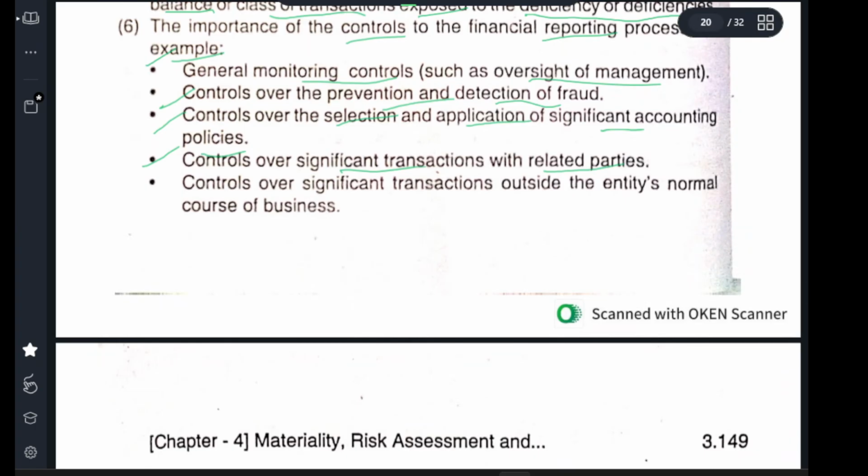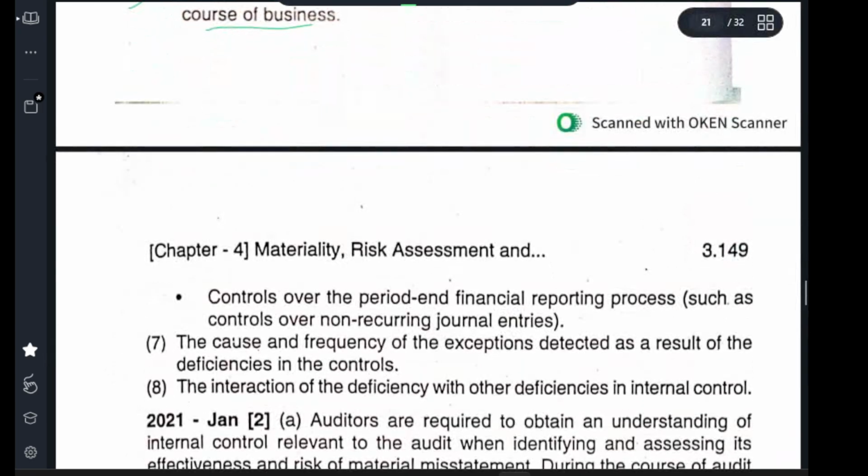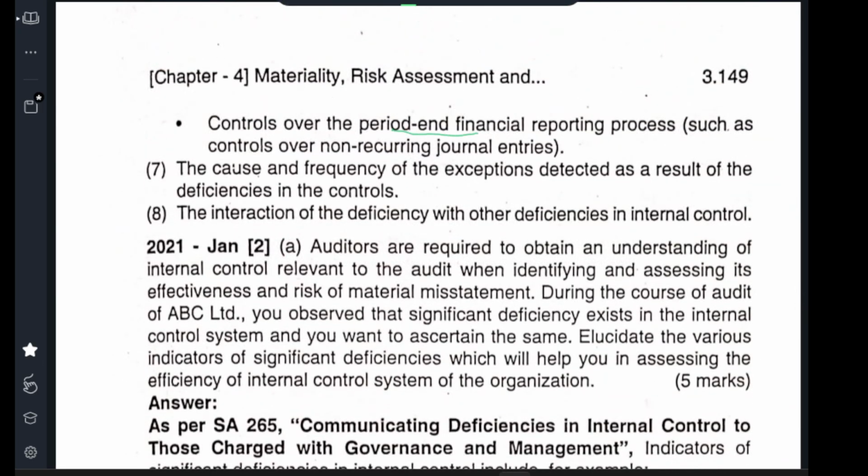Control over significant transactions outside the entity's normal course of business. Any transaction which is outside the MOA and AOA of the company, you need to report that. Our business is doing this; you can't do a business that is not within the scope of the MOA and AOA. That is very important. Control over period-end financial reporting process, such as control over non-recurring journal entries. When you see the entries, some entries should be stopped. For example, 31st March entries should be in 31st March. You can't post 1st April, 2nd April, 3rd April sales in 31st March.